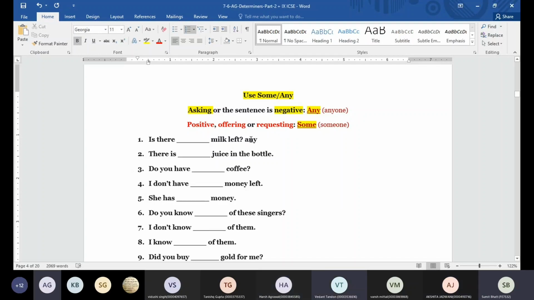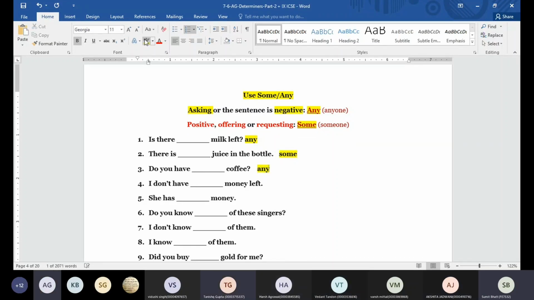Now we have this dash juice in the bottle. We are informing someone, informing by voice messages. We have some. Do you have dash coffee? Are we asking or offering? Any.